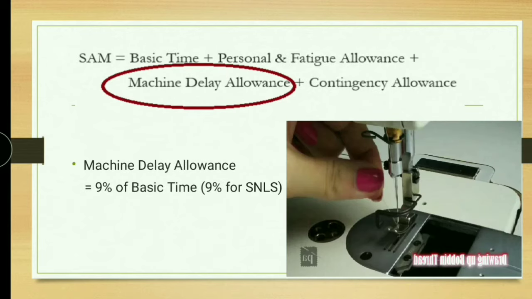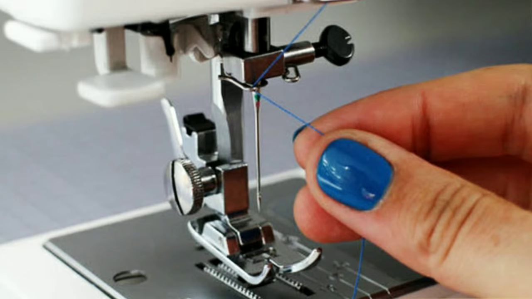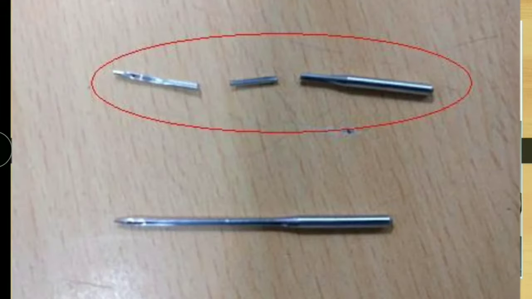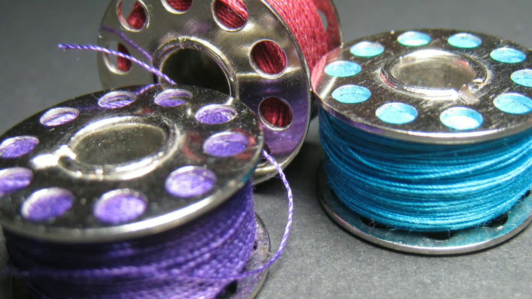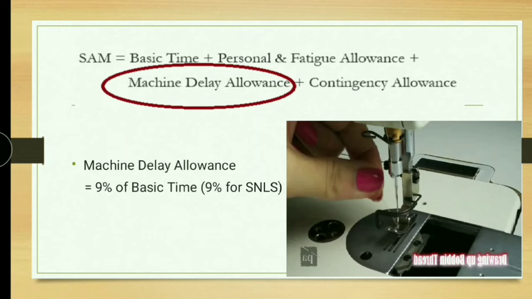The next term is machine delay allowance. While stitching a garment, sometimes delay will happen because of thread breaking, needle breaking, bobbin winding, etc. As an industrial engineer, you need to consider that time as well while calculating SAM.